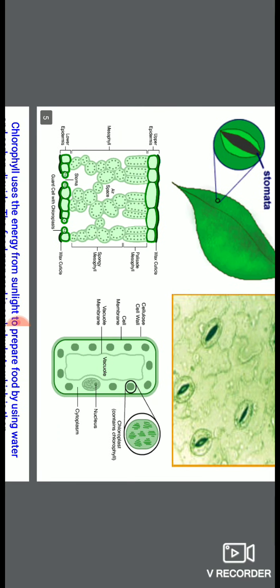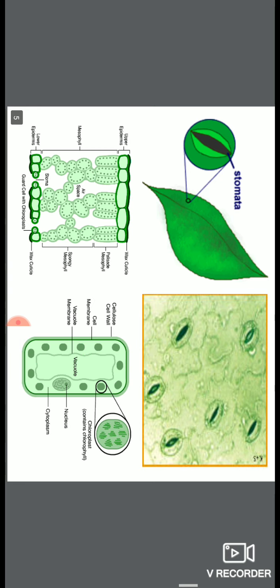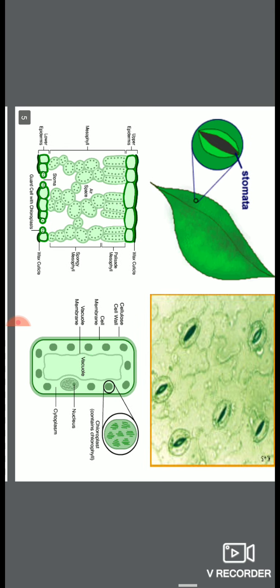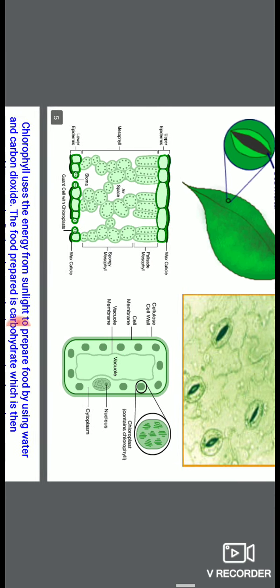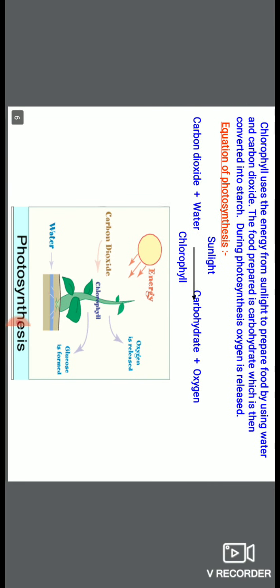So what happens in the process of photosynthesis? In the process of photosynthesis, the plant utilizes four things: sunlight, chlorophyll pigment, water and carbon dioxide, and synthesizes its food. In the next slide we will discuss what the food of plants is.